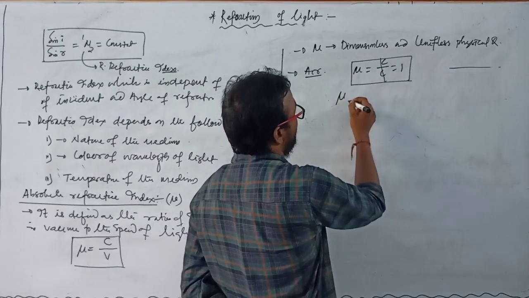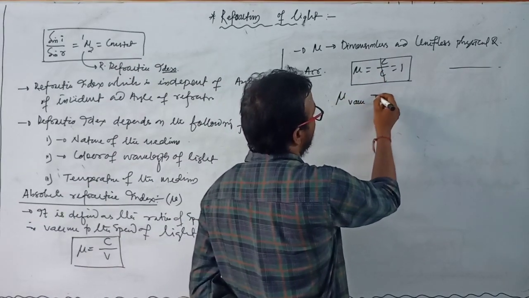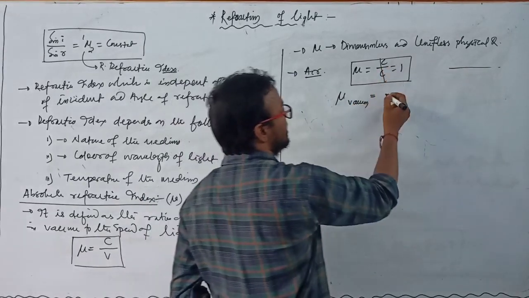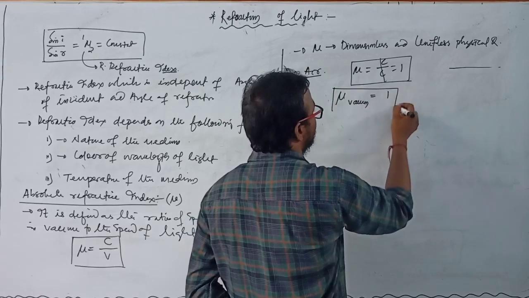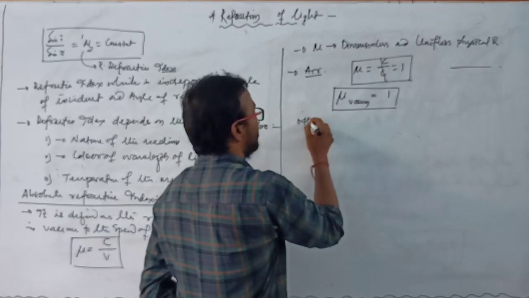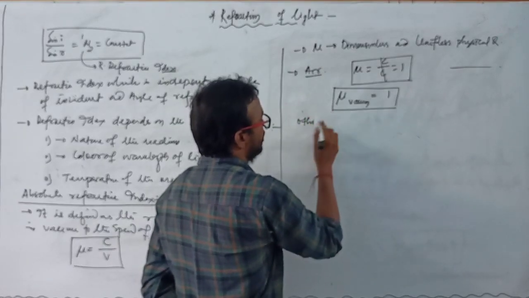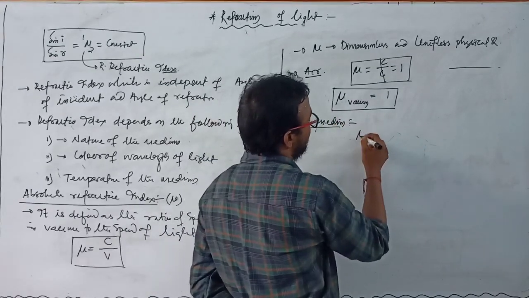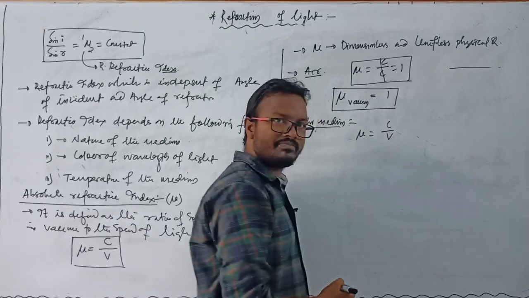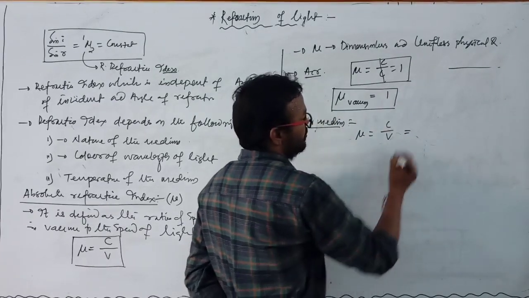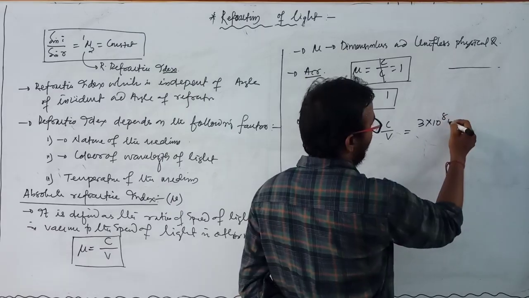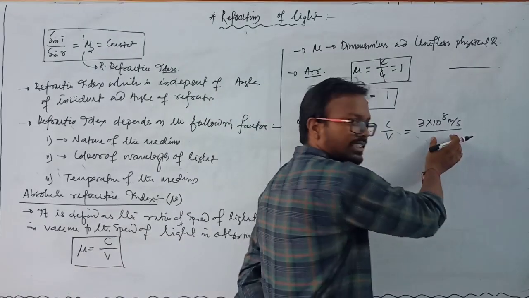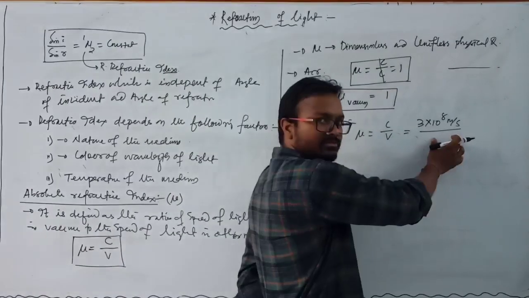Then the absolute refractive index of light in vacuum, mu, is equal to 1. But for other media, that means media other than vacuum, mu is equal to C by V, where C is the speed of light in vacuum, which is 3 × 10 to the power 8 meter per second, but in other media the speed is less than that.